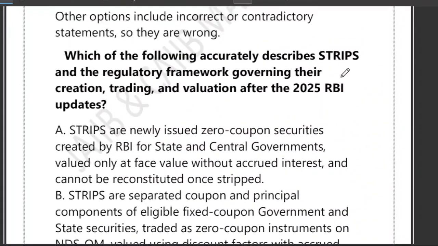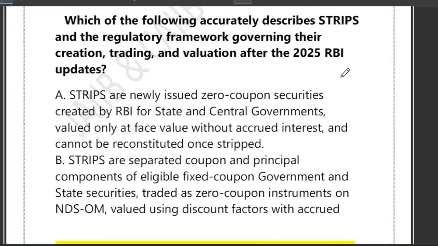Now the next question is, which of the following accurately describes STRIPS and the regulatory framework governing their creation, trading and valuation after the 2025 RBI update? So friends, the first option is that STRIPS are newly issued zero coupon securities created by RBI for state and central government. So this question revolves around STRIPS. It says that it is valued only at the face value without accrued interest and cannot be reconstituted once stripped.